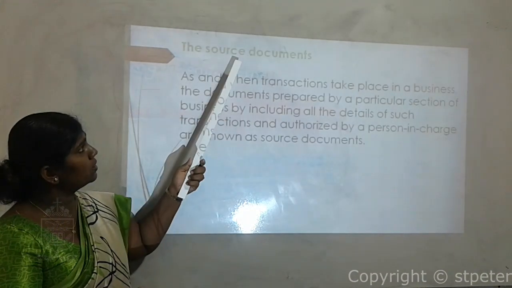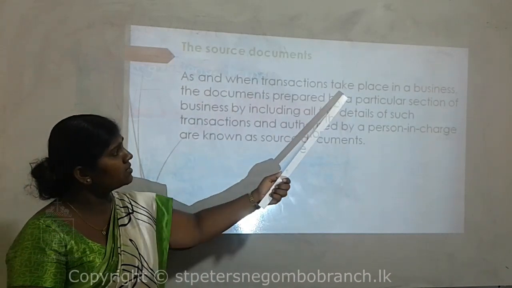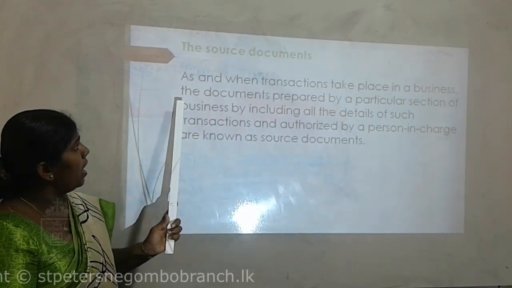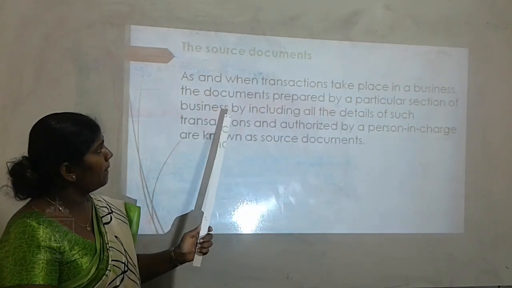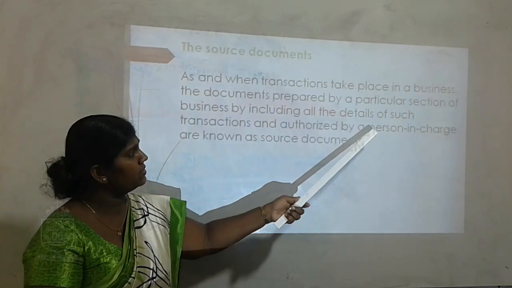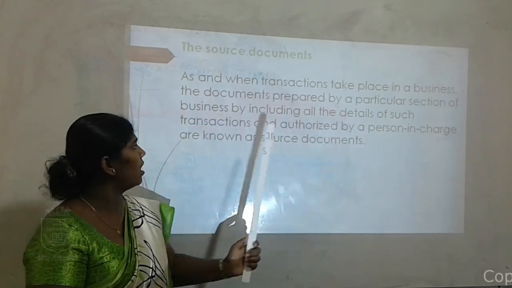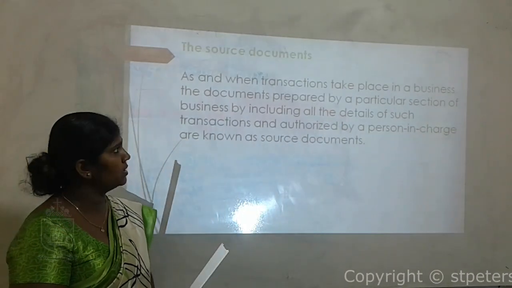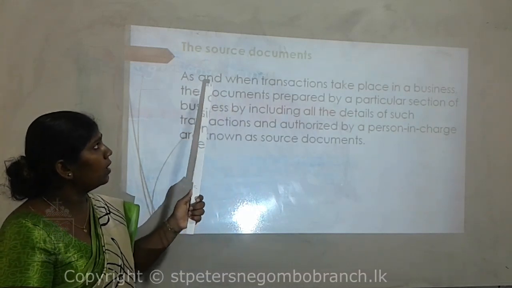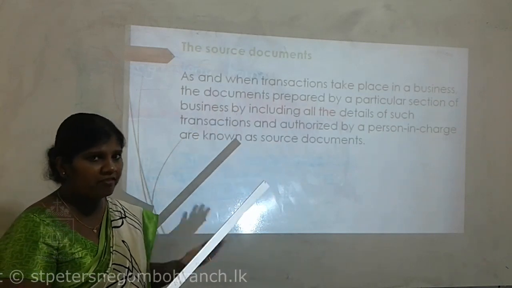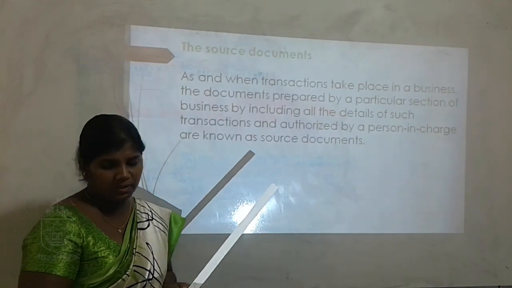Here you have been given the definition of a source document: as and when transactions take place in a business, the documents prepared by a particular section of the business, including all the details of such transactions and authorized by a person in charge, are known as source documents. So simply, we can explain that source documents are written evidence that we use to record transactions to the prime entry books.